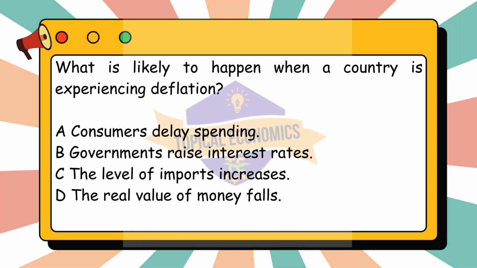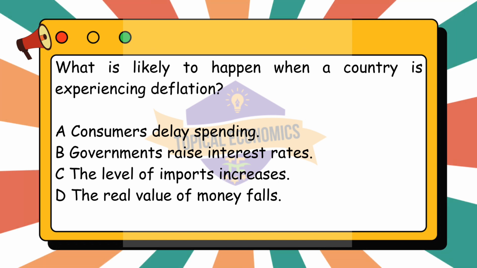Next, option B, governments raise interest rates, is unlikely. In a deflationary environment, governments or central banks are more likely to lower interest rates to encourage spending and investment, as lower interest rates make borrowing cheaper. Raising interest rates would likely worsen deflation by discouraging spending and investment.